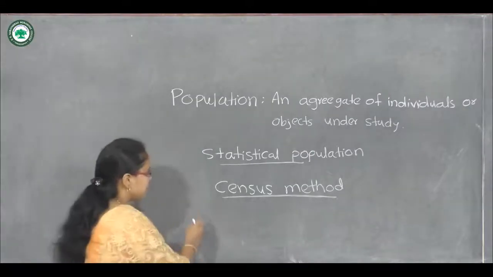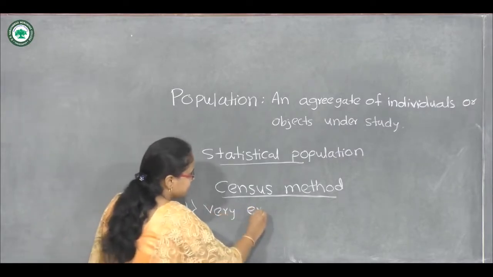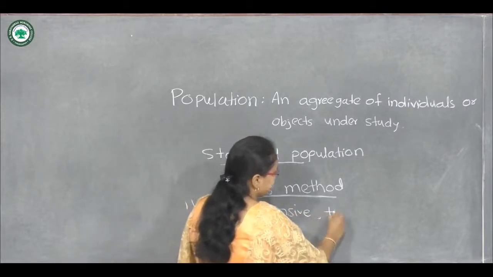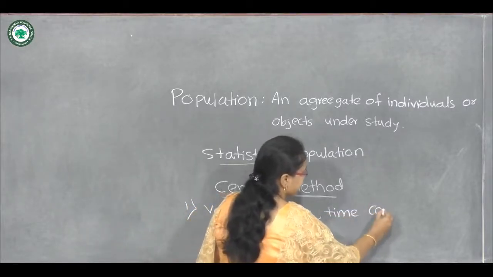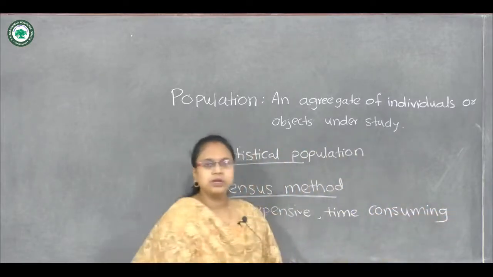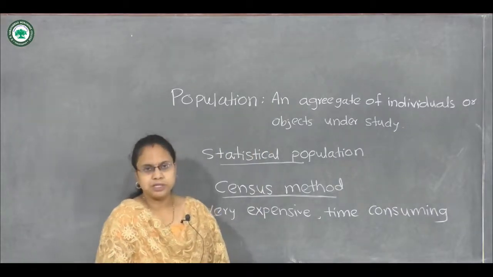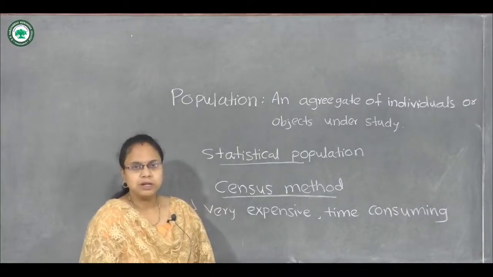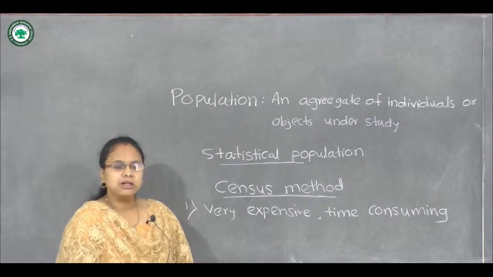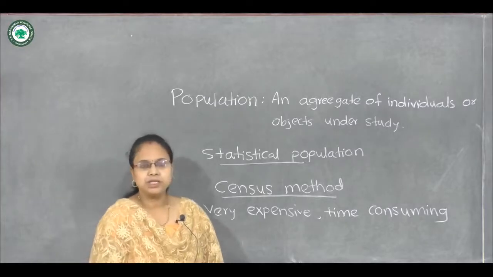So the limitations are, first, it is very expensive. If we have huge data, then this method may be very expensive and it will take a lot of time, a lot of effort to take all the information about the data from the population. So this is the first limitation of census method.